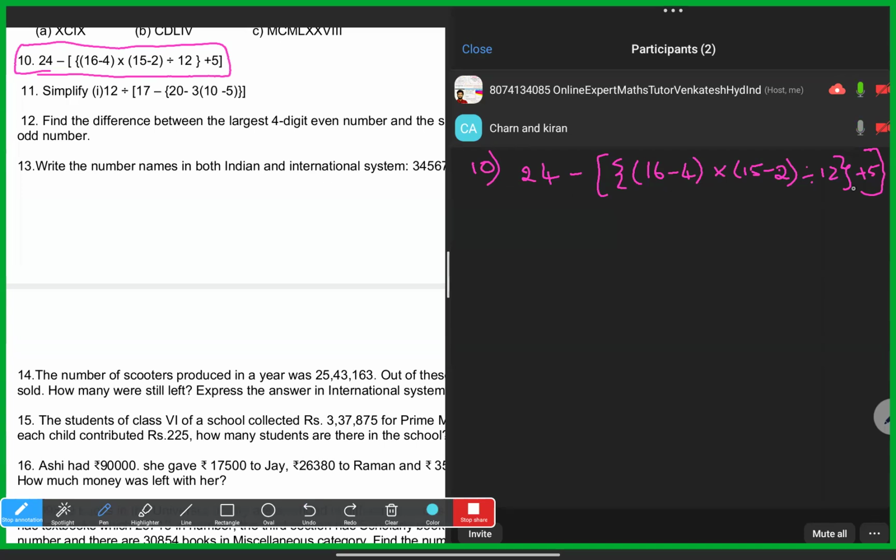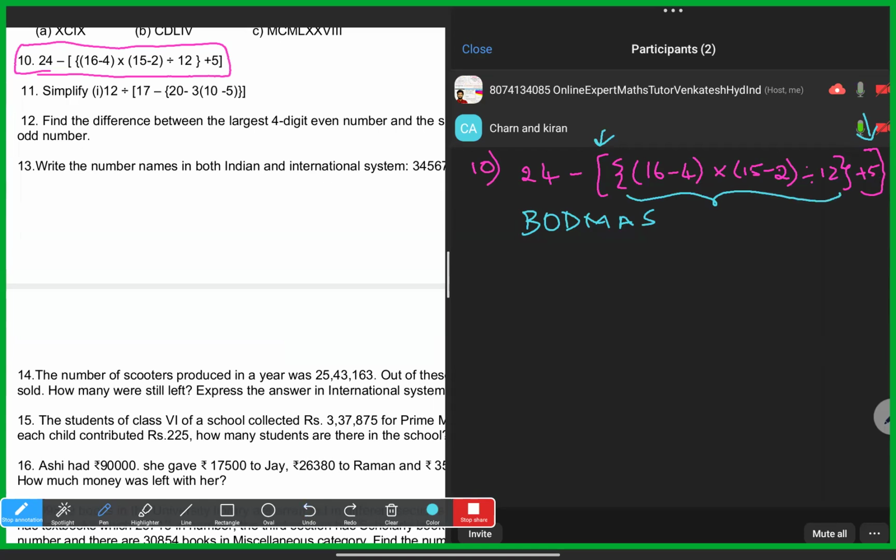So now you can see, as per the Bodmas name, brackets must be solved first. Brackets started at this point and ended here. In between we have a few more brackets. Inside the brackets again we need to give preference to those brackets, because only if you finish the sum till here can you add that plus 5.